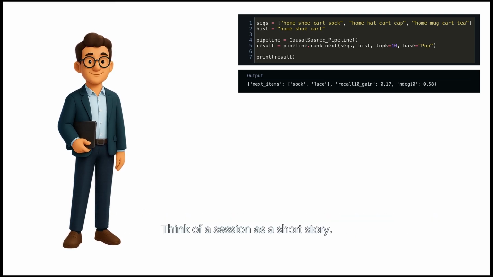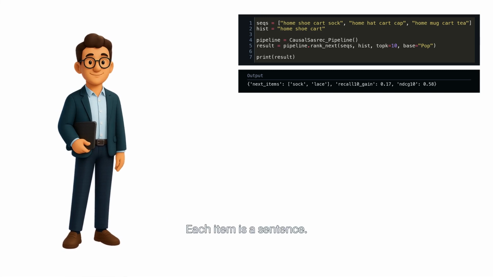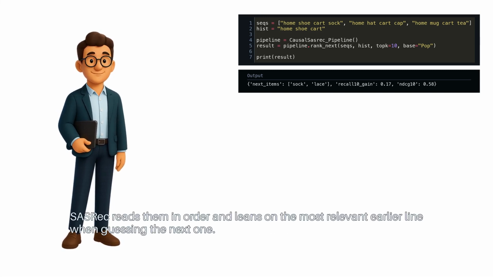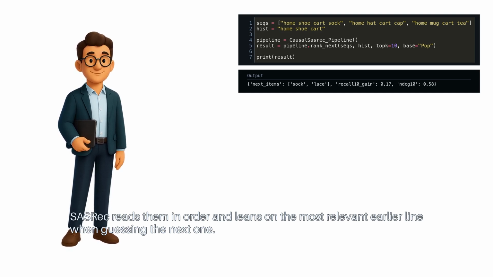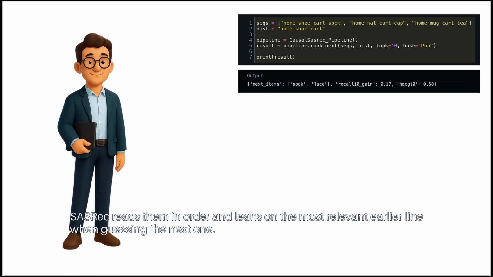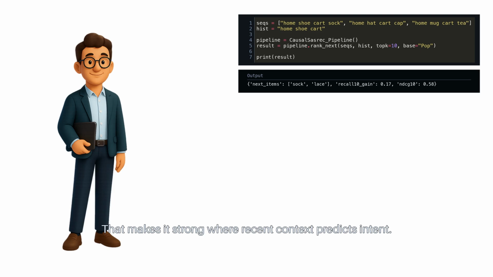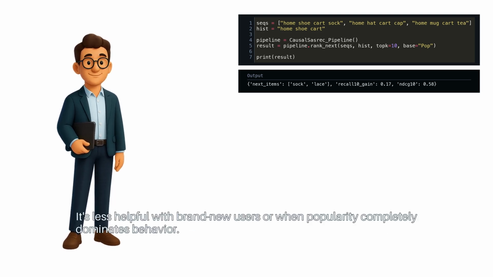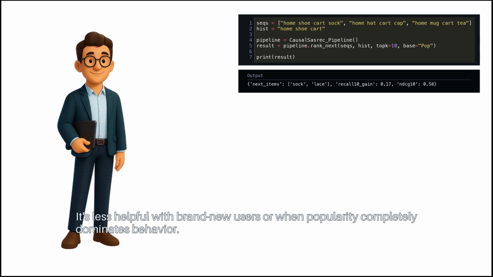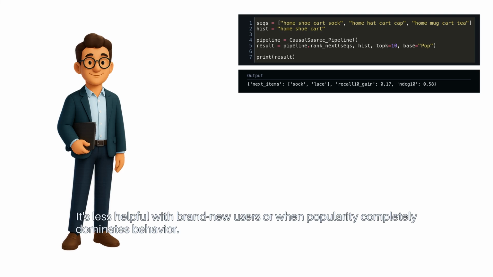Think of a session as a short story. Each item is a sentence. SASRec reads them in order and leans on the most relevant earlier line when guessing the next one. That makes it strong where recent context predicts intent. It's less helpful with brand new users or when popularity completely dominates behavior.